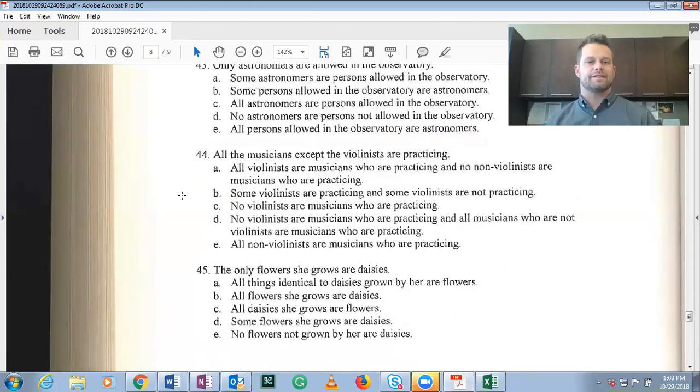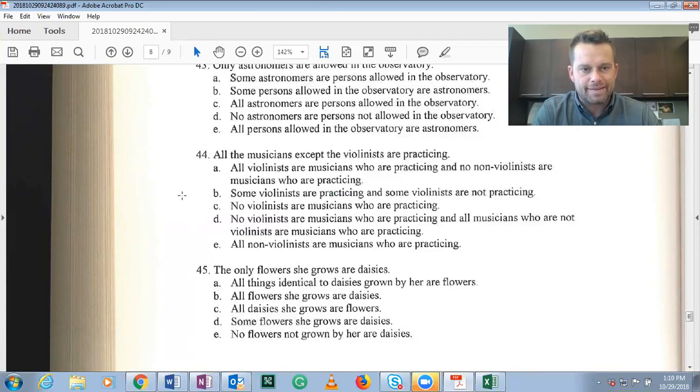All the musicians except the violinists are practicing. What is this saying? All the musicians are practicing, but not the violinists, right? So just work through this in your mind, try to break it down into its parts. It seems like it might be saying two things. It's saying that everyone who's not a violinist, or non-violinist, they're all practicing.